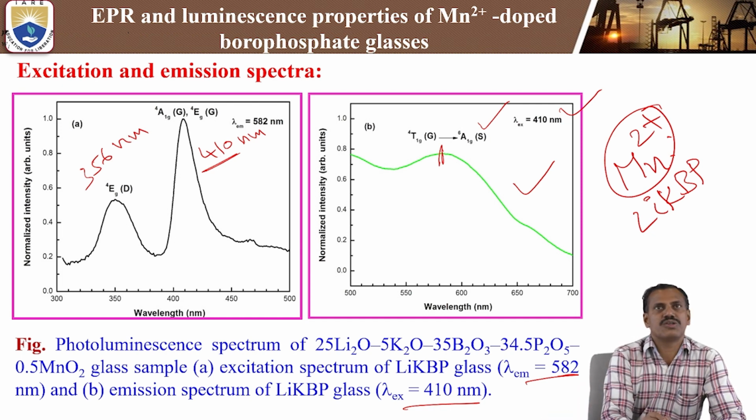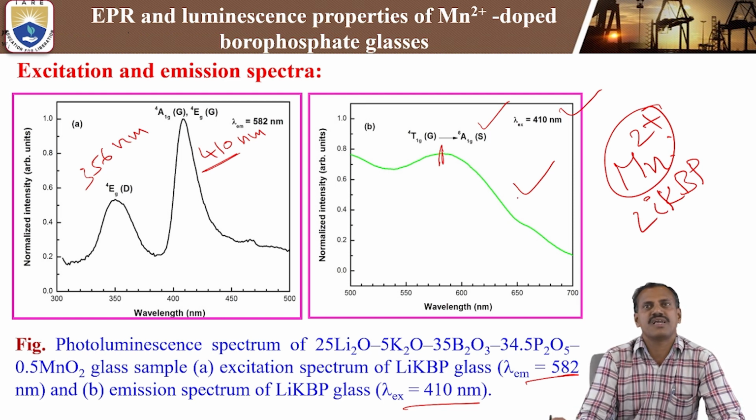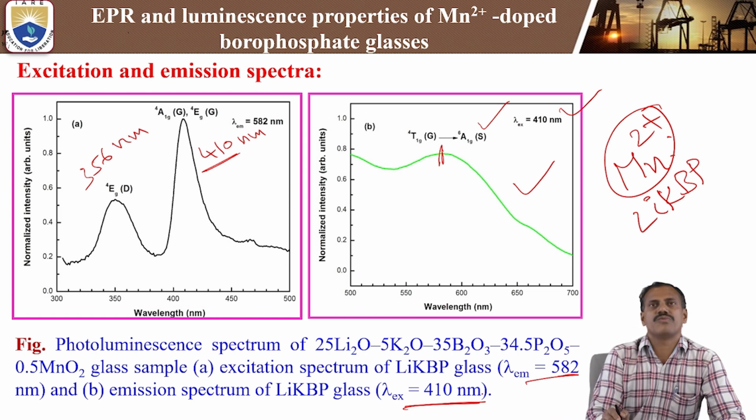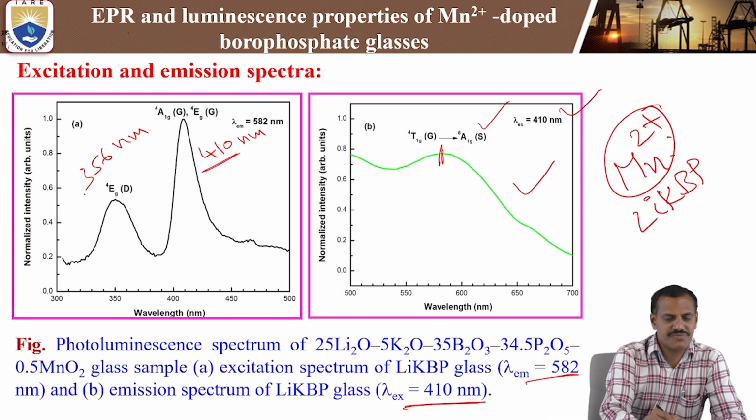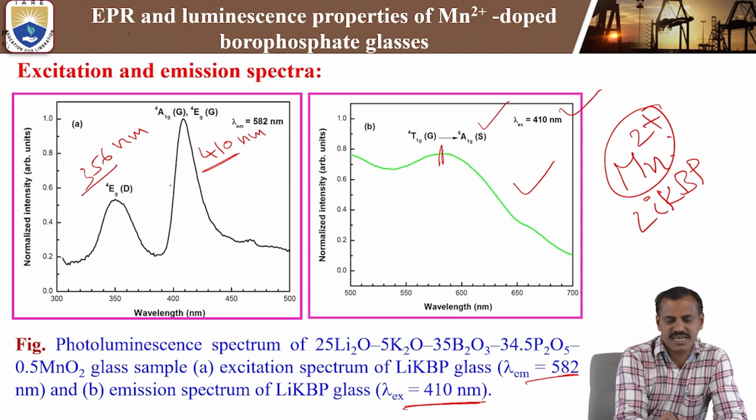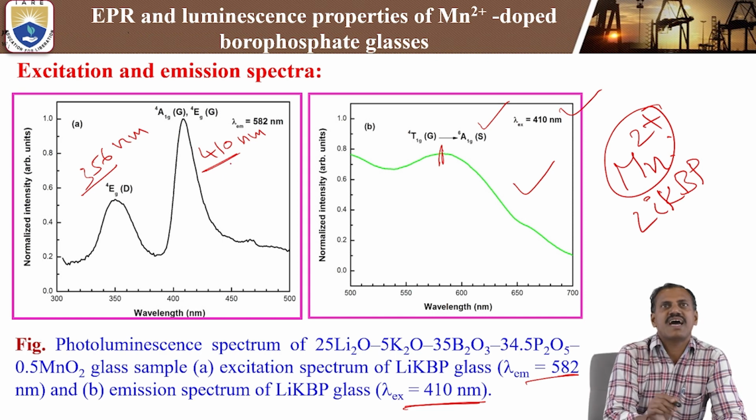Of the two peaks, at 410 nanometer the pumping energy will be more, that is, the intensity will be more. That is why you can choose it as the pumping source for emission spectra analysis. We can use 410 nanometer from the excitation spectra, because at 356 we get less intensity compared to 410 nanometer. So the excitation at 410 nanometer is high intensity.